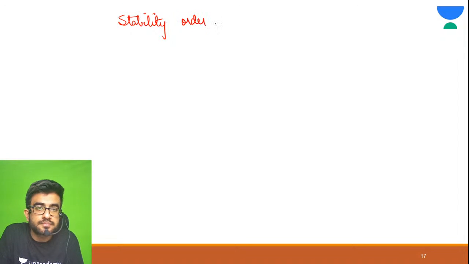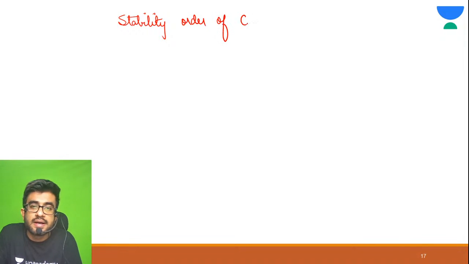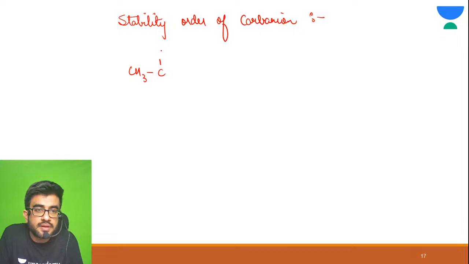stability order of carbanion. Alright. So see, again we are taking this example. Here it is 1.